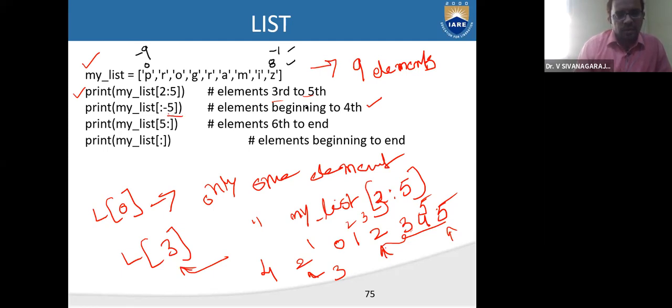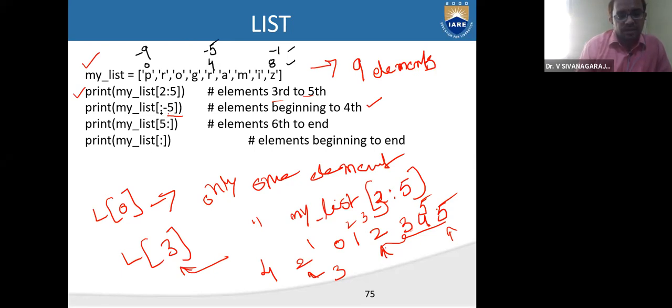You want to call the elements beginning from the 4th position. 4th position means what? -1, -2, -3, -4, and -5 will come here. 0, 1, 2, 3, and this is 4. Right? You can call them directly from here.